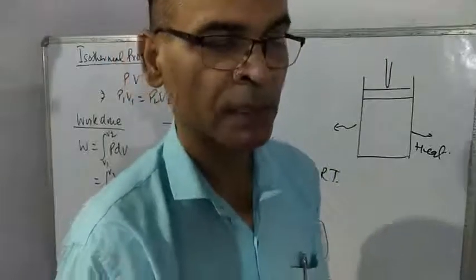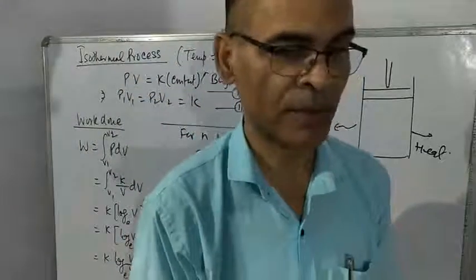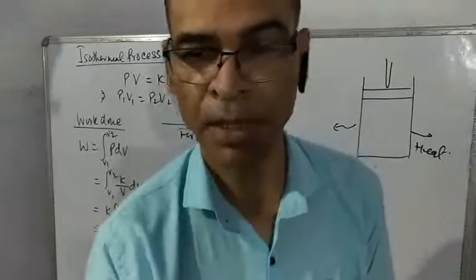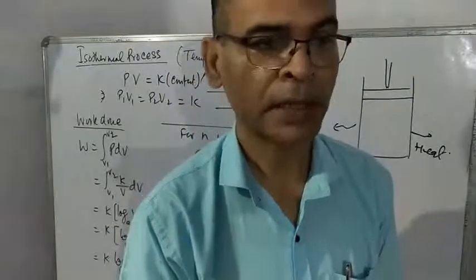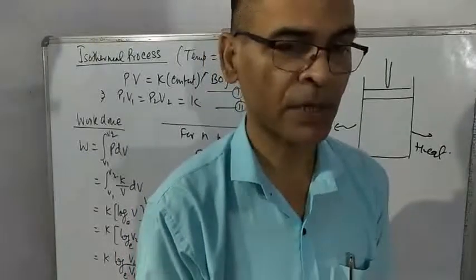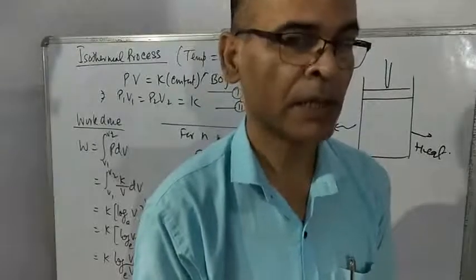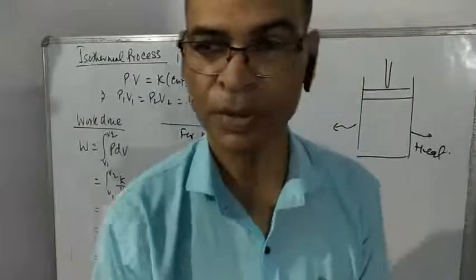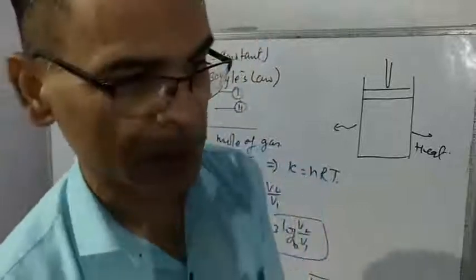But keep in mind, the condition of isothermal process is only that temperature should remain constant. Slow or fast, these are different methods by which you can keep temperature constant. Keep in mind, I repeat, a slow process is not a necessary condition of isothermal process. The necessary condition is only one, temperature should remain constant.